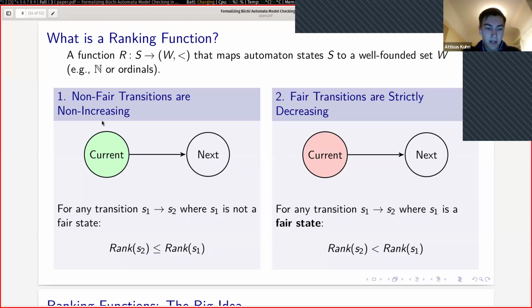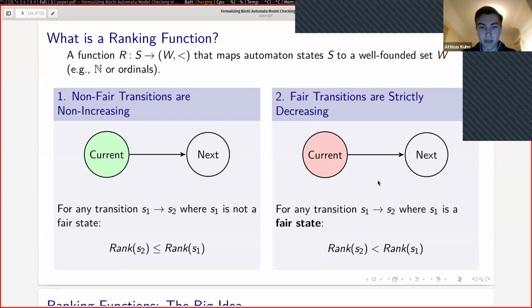Remember the fair set that I introduced earlier, which is the set of states where we do useful work. There are two conditions. The first condition is that non-fair transitions are non-increasing, which means that if current is an unfair state and we transition into next, then the rank of current must be less than or equal to the rank of next. The second condition is that fair transitions lead to a strict decrease in the ranking function. So if current is a fair state and we have S1 goes to S2, then the rank of S2 must be strictly less than the rank of S1.